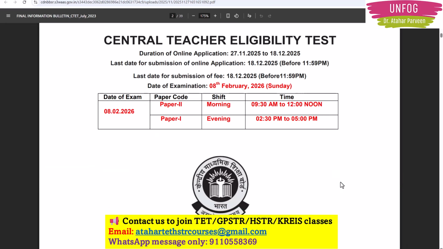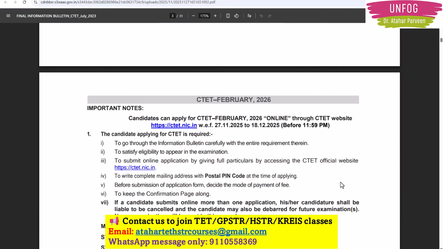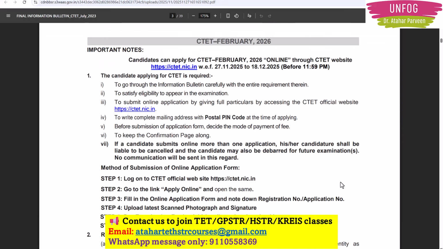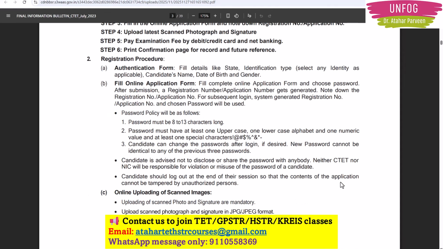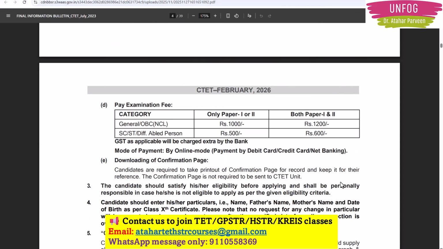Paper 2 is in the morning shift and paper 1 is in the evening shift. So let us quickly scroll down this information bulletin and see what all they have given here. They have given the website also, ctet.nic.in. There you can apply online through this website. And if you want this PDF file, I'll put it in the Telegram group. You can go through it there.